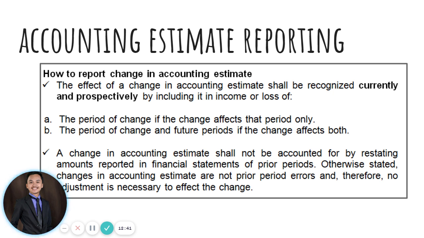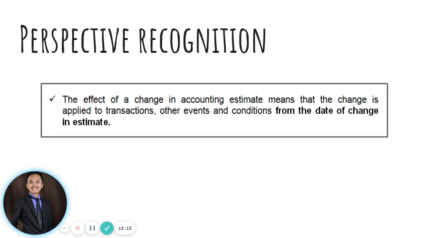So, as mentioned in the standard, the 990,000 will no longer be adjusted because it is not a prior period error that requires any adjustment. Any change in accounting estimate will only be recognized currently and prospectively. It will only affect current and the future years to come. Okay. So, of course, we have there the effect of a change in accounting estimate means that the change is applied to transactions, other events, and conditions from the date of change in estimate.